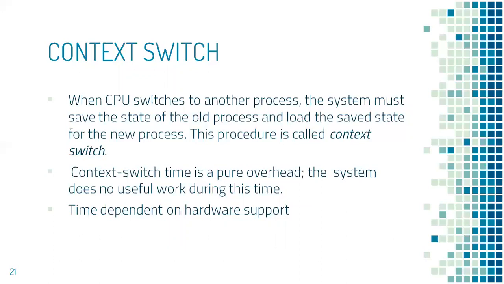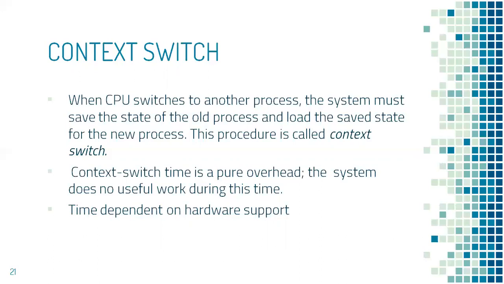During a context switch, the state of the old process is saved and the state of the new process is loaded. Where do we save the state? It is saved in the process control block. Whatever the current set of values in the PCB are will be the current state of the process.